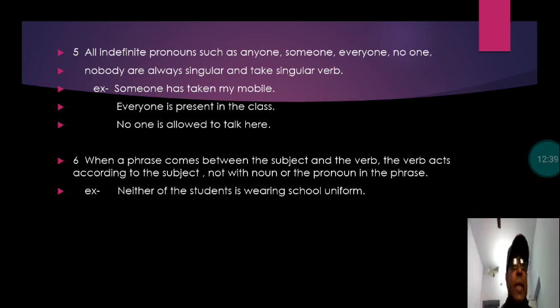Next rule, that is rule 6. When a phrase comes between the subject and the verb. A group of words is called a phrase. When a phrase comes between the subject and the verb, the verb acts according to the subject, not according to the noun or pronoun in the phrase. If the subject is singular, the verb will be singular. If the subject is plural, the verb will be plural. The verb will not be used according to the noun or pronoun that is in the phrase.